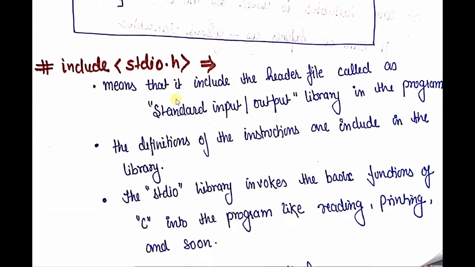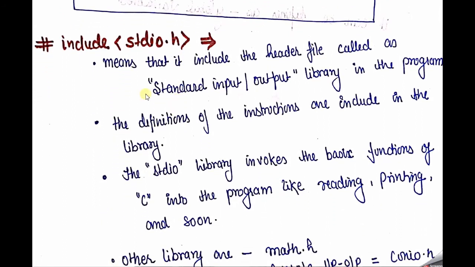The definitions of instructions are included in the library. That means this meaning is basically defined in the library functions. So many functions are defined, and then we put them into a file which is known as a header file, assign its name like stdio.h, and by calling that you can use anything.